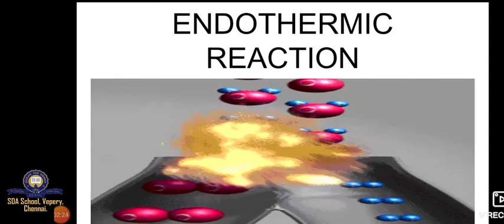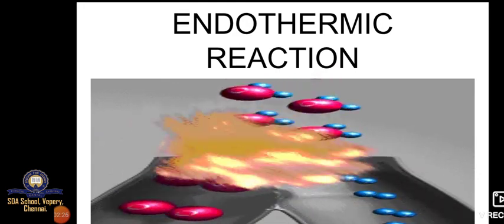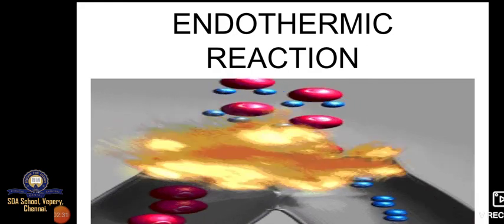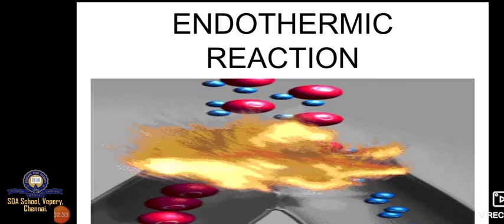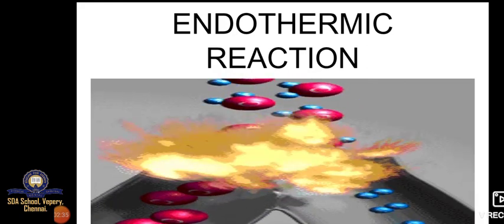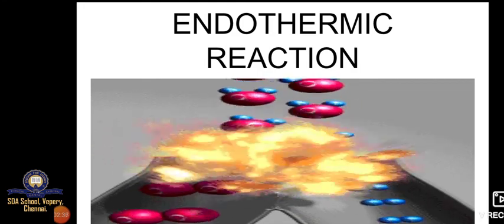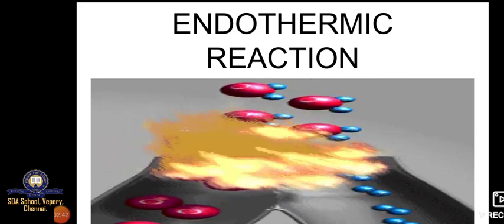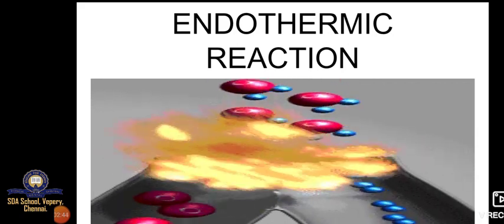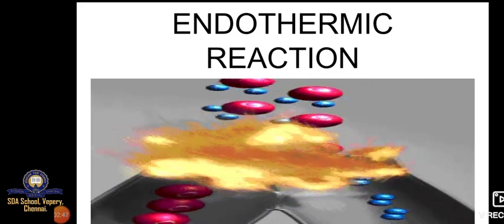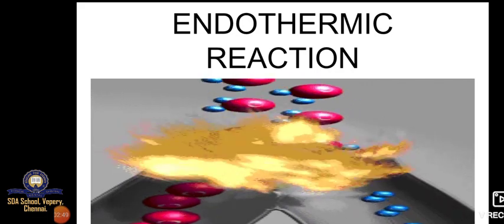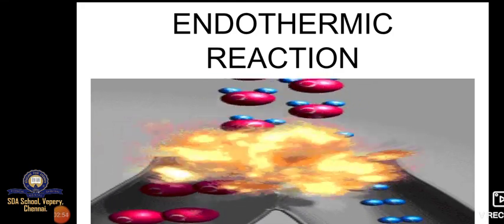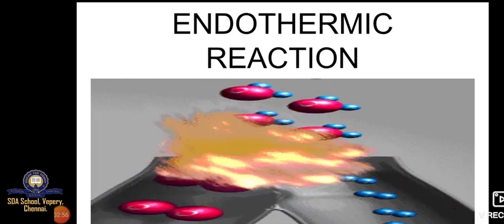First one, endothermic reaction. Endo means inside. It is getting inside, it's taking. So in an endothermic reaction, what is happening here in this picture? There are two different colors of atoms combining together, but at that time energy is taken in. So it is absorbing energy. Endothermic, it is intaking, how we are eating food, intaking. Like that, an endothermic reaction absorbs energy.